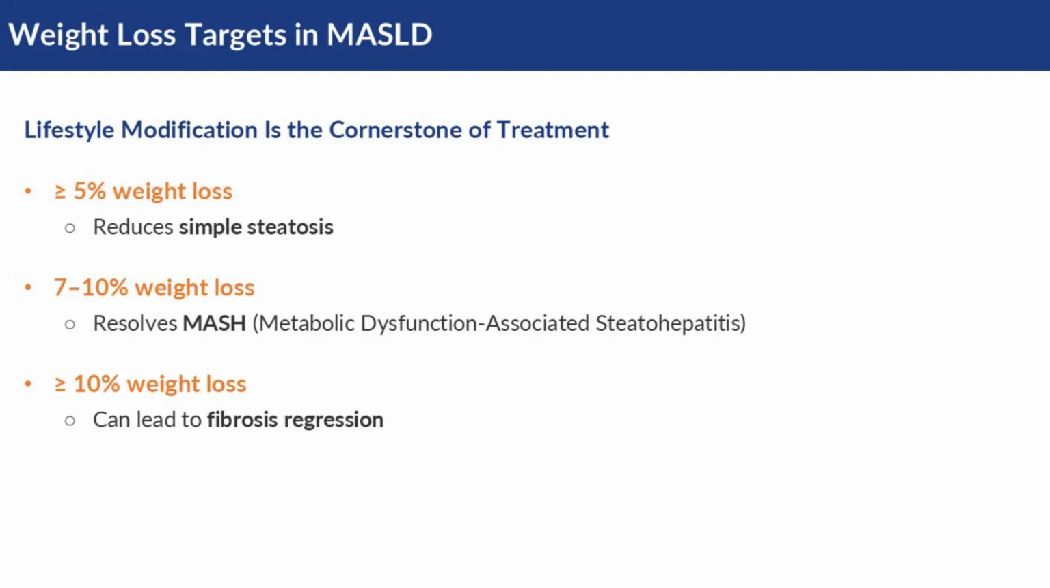However, the targets are ambitious. While losing 5% of body weight can reduce simple steatosis, resolving metabolic dysfunction-associated steatohepatitis, or MASH, requires a sustained weight loss of 7 to 10%. Achieving this level of weight reduction can even lead to the regression of fibrosis.